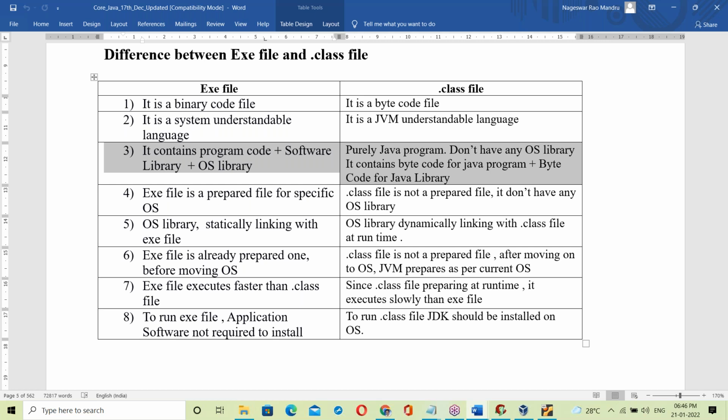If it doesn't have the exe concept, it is independent of OS. If it is exe based, it's OS dependent; if it is non-exe based, it is independent of OS.